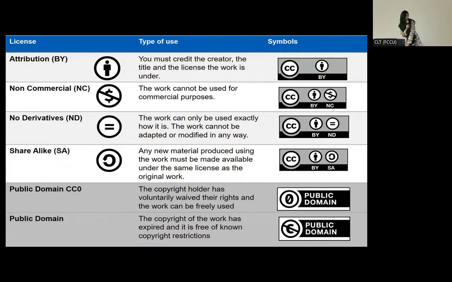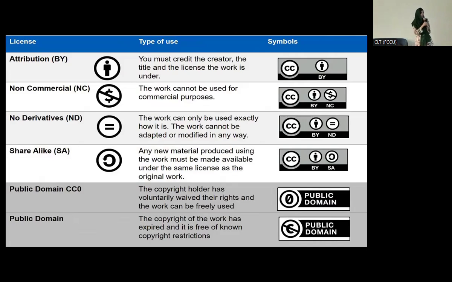If you see, the first one is attribution, BY. You must credit the creator, the title, and the license the work is under. For the first license, you have to give credit to the original author, and you can use all the R's for this license. If material is under this license, you can revise it, reuse it, retain it, remix it, redistribute it. But the only thing you have to do is give credit to the original author.